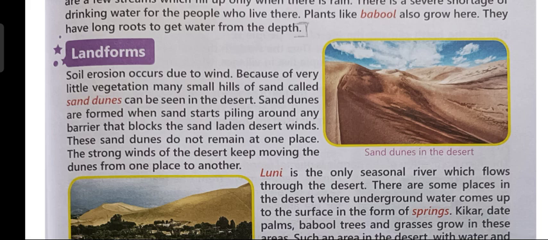So children, in desert, due to strong winds, what happens? The sand moves from one place to another. When the winds are blowing, they carry the sand from one place to another. And because very little vegetation is there, the sand moves faster here. Due to very few plants, the sand is easily carried by the strong winds.